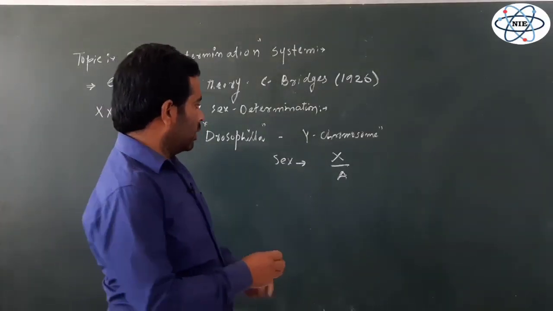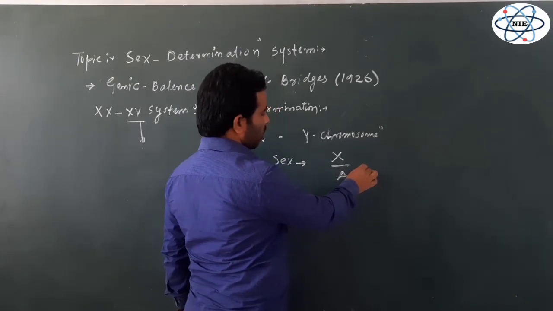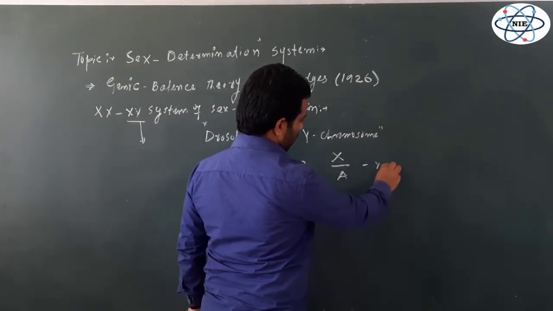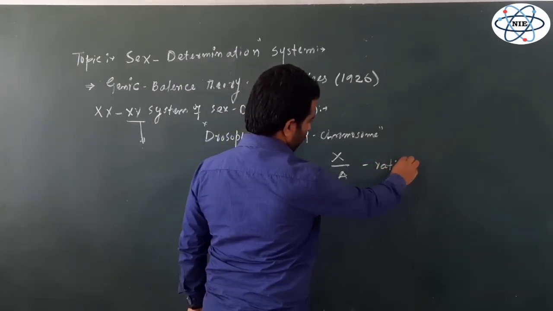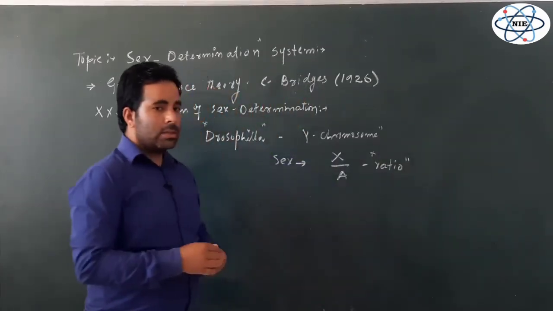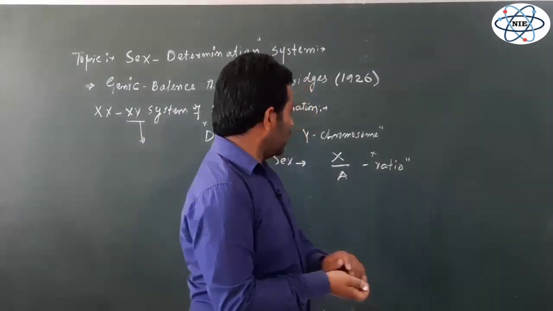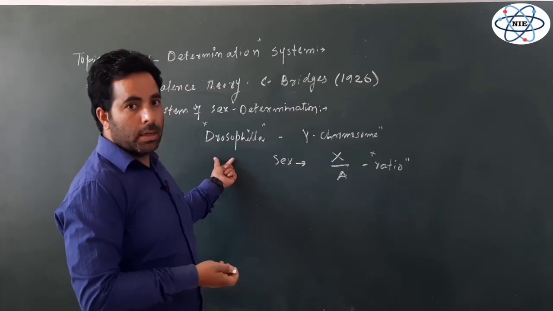So this is known as the X over A ratio. The X over A ratio determines the sex of the individual in case of Drosophila, right?